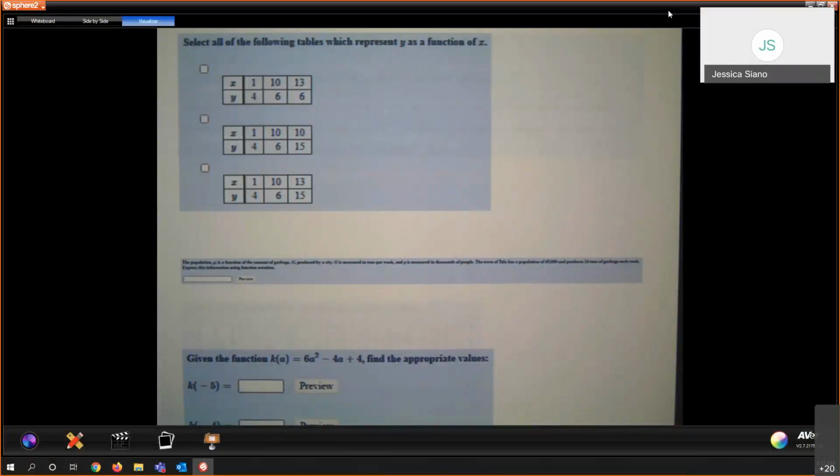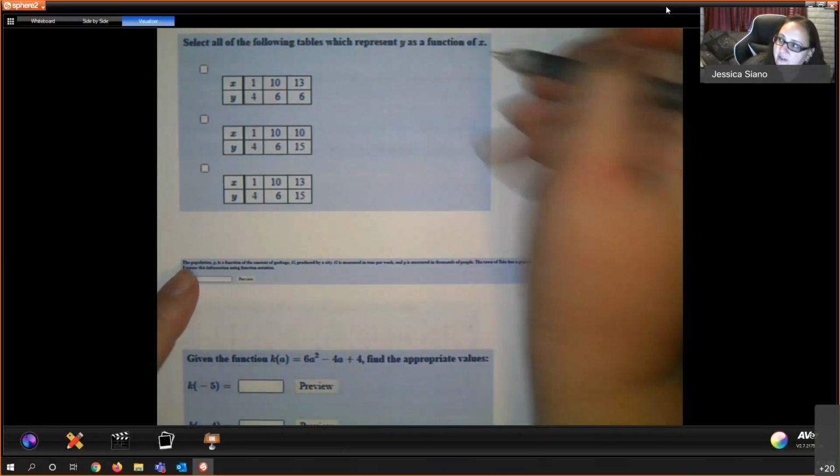The set of notes that we're going to go over this morning is 1.1. So 1.1 notes talked a lot about functions. So a quick reminder that we know that something is a function.